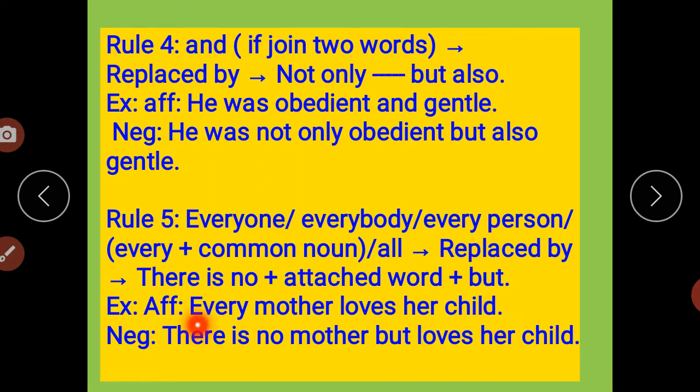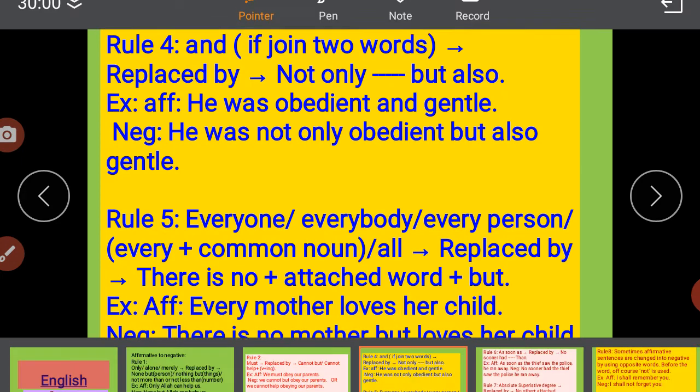Answer: every mother. Every converts into "there is no". Mother would be mother, but then after we'll write the "but". So "there is no" plus we'll write the noun, then after we'll write "but", and then the same sentence. There is no mother but loves her child. Clear?